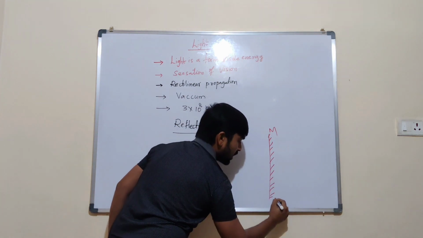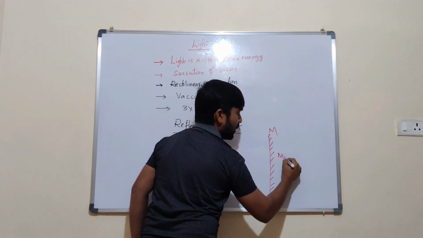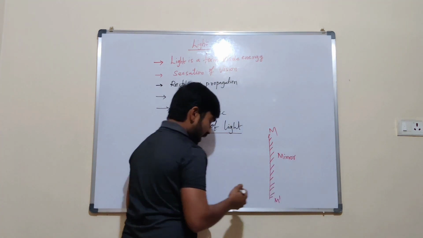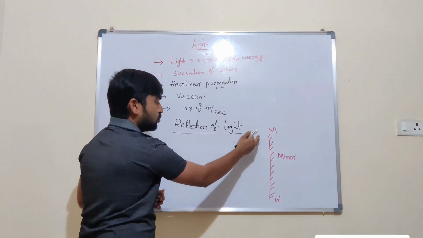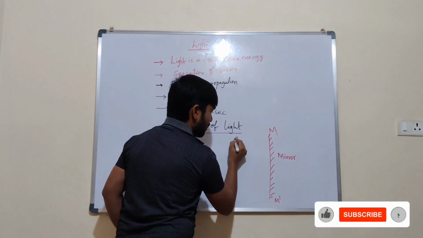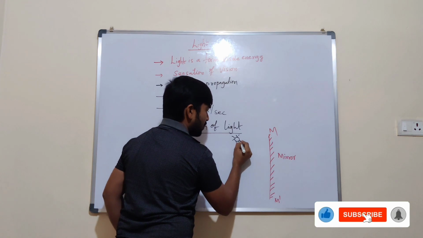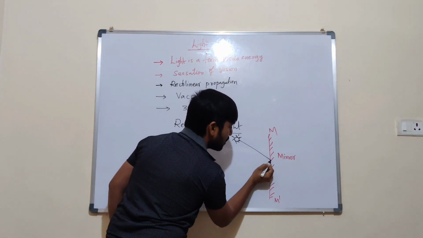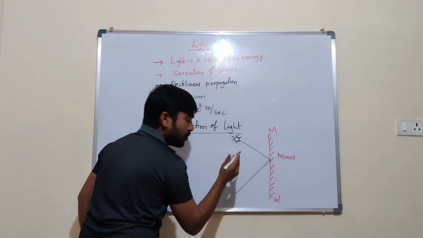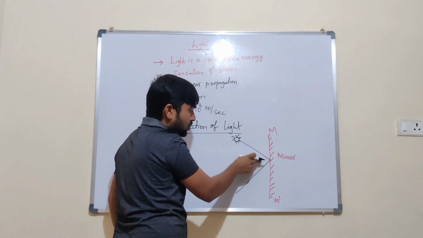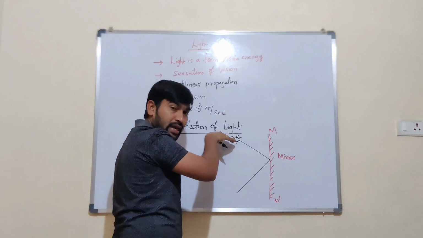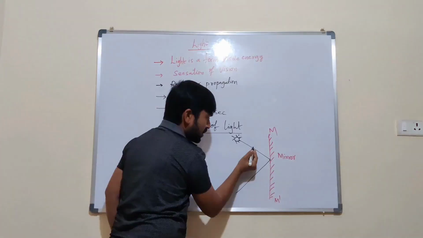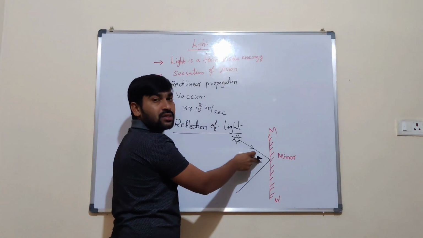Here M dash indicates the mirror surface. The source is what gives us light. This source of light sends light towards the surface. The rays towards the mirror surface we consider as incident rays.